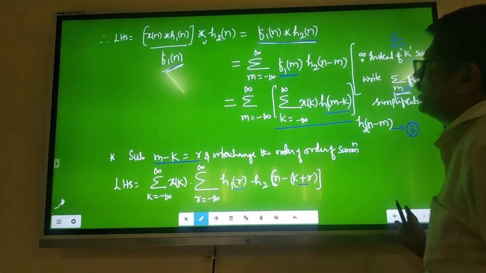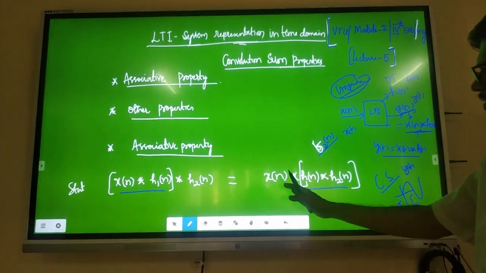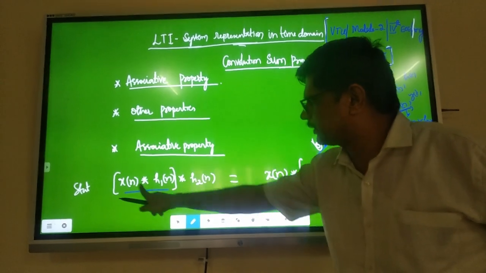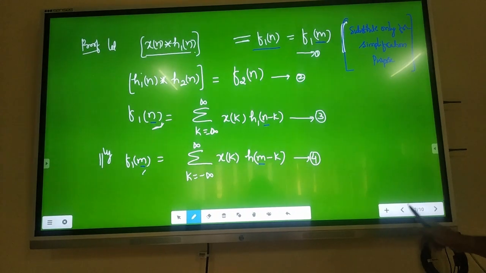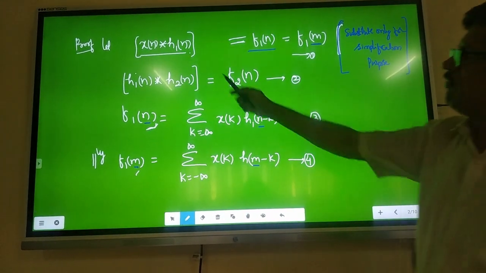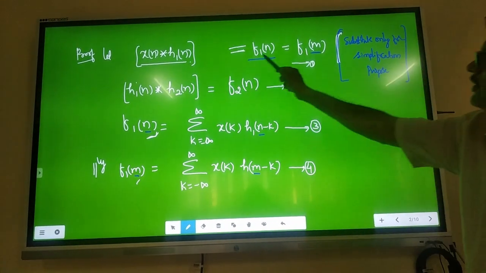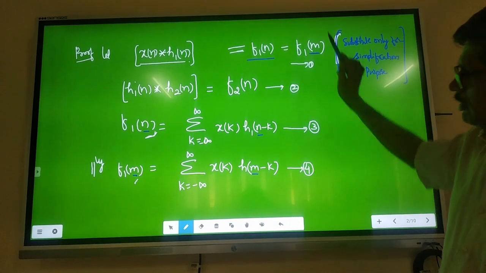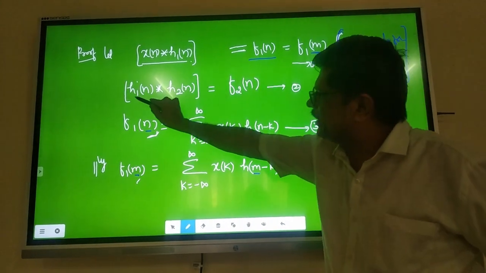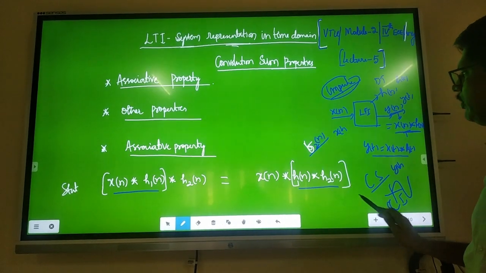Now, let me quickly repeat within 4 lines, 4 steps. First, this is the associative property for 3 sequences. This is the LHS group, x of n with h1 of n. This is the RHS group, h1 of n with h2 of n. Now, immediately write 4 equations. First, the LHS group, let the assumption be x of n convolved with h1 of n as f1 of n. And later, let me convert it into m, which is required for simplification. Then second, the RHS, h1 of n convolved with h2 of n, which is nothing but f2 of n.